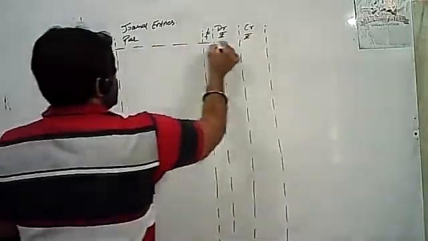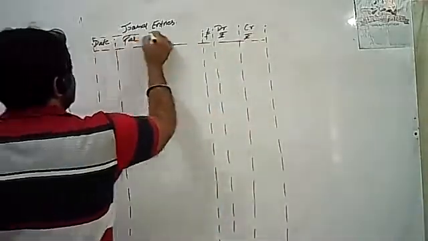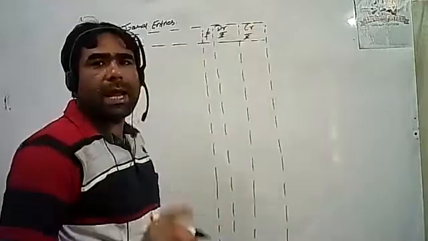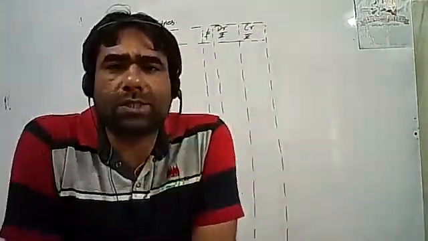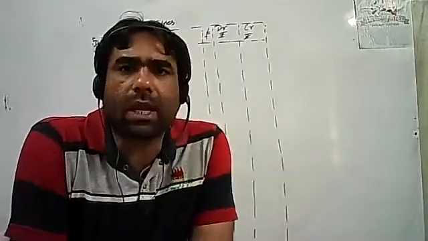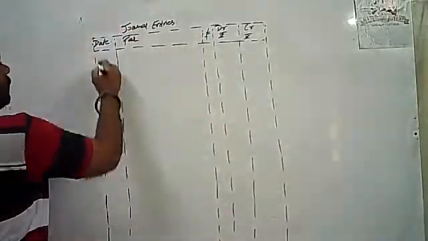Students, three partners are there, A, B and C. A and C has advanced loan of rupees 60,000 and 80,000 on 1/7/19 to the firm.